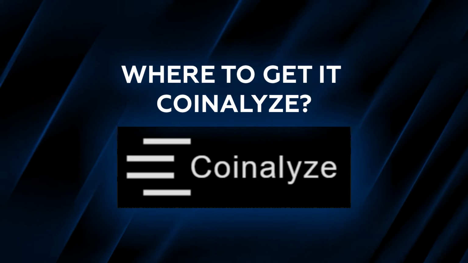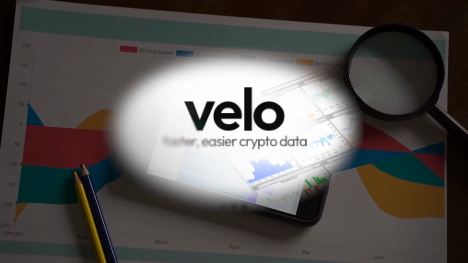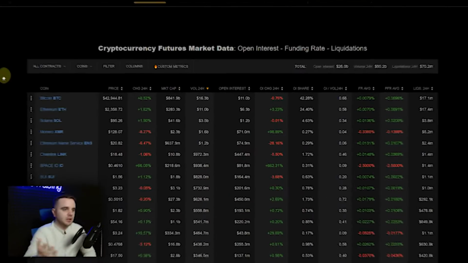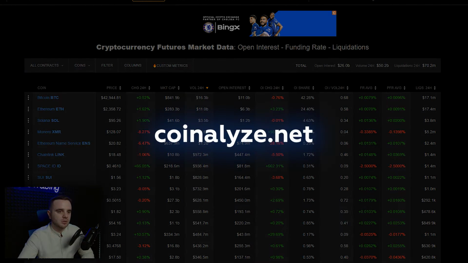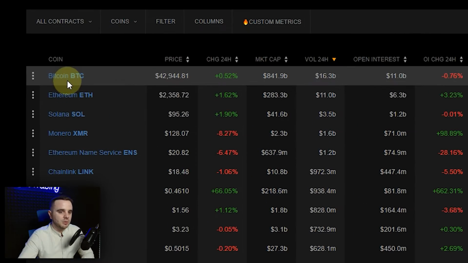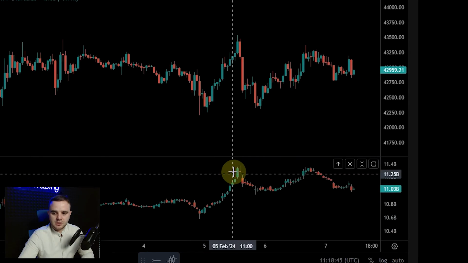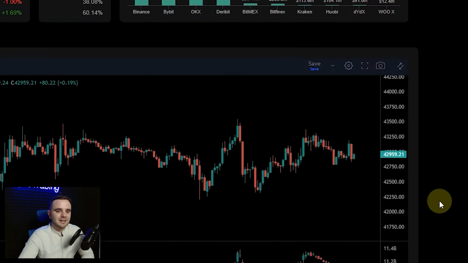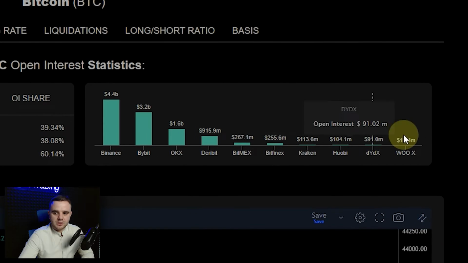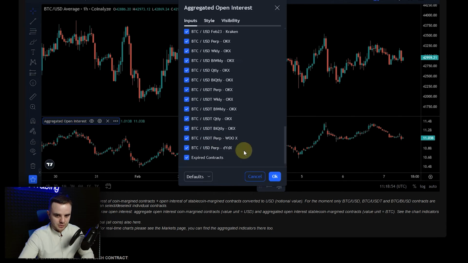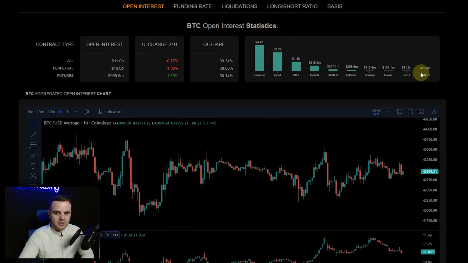Where you can get the stuff. First one, you can go on the website Coin Analyze. And second one is Velo. Let me show you shortly how they look. Here is how Coin Analyze looks, Coin Analyze dot net, and you can open any coin and you can see here, for example, a chart, and below here you can see the open interest. But on Coin Analyze they add all of these exchanges. That's why you can filter here how much data you would like to see. There are all these exchanges in a list.